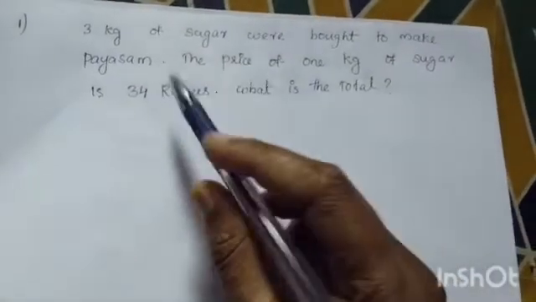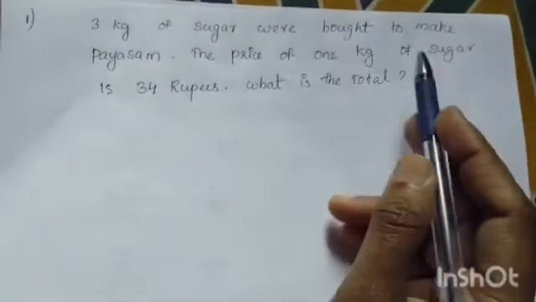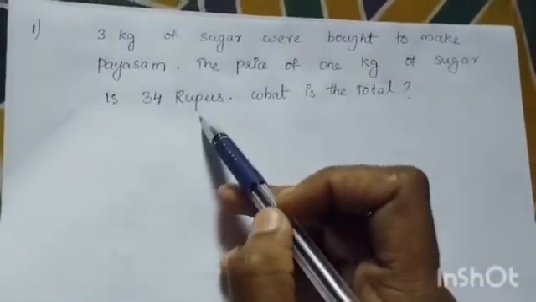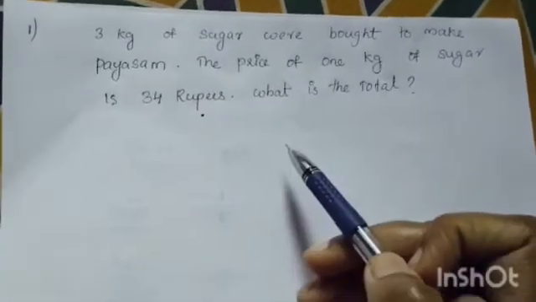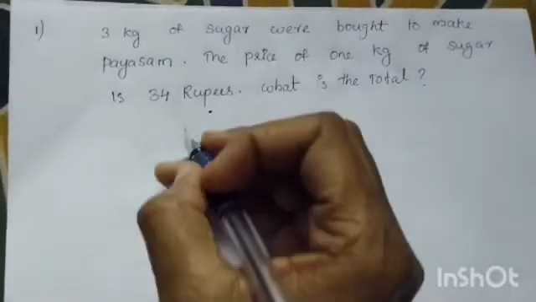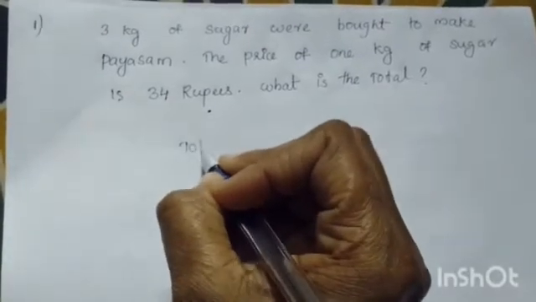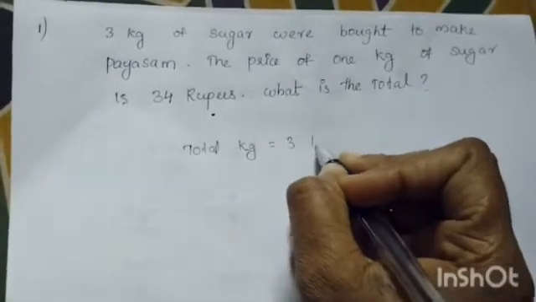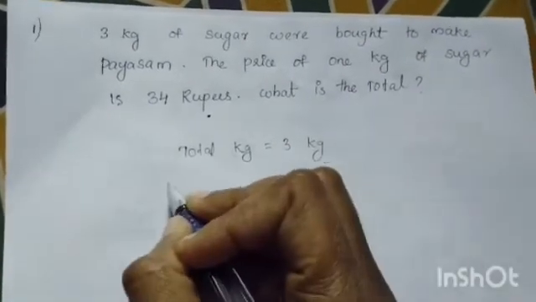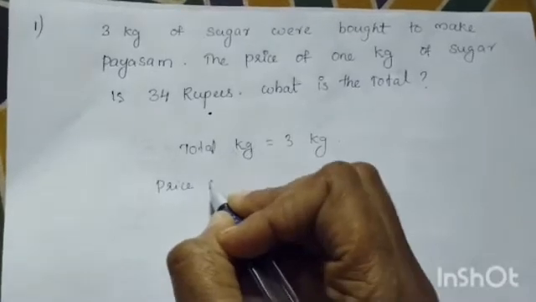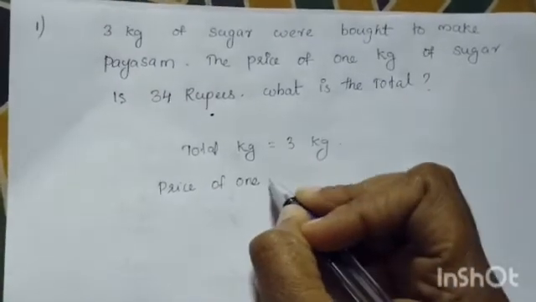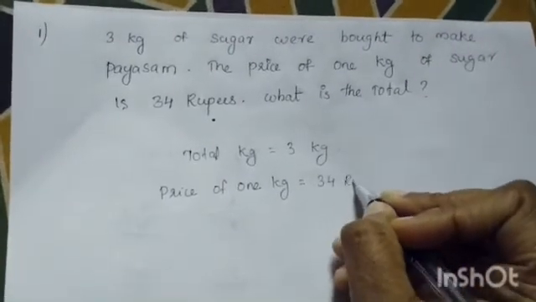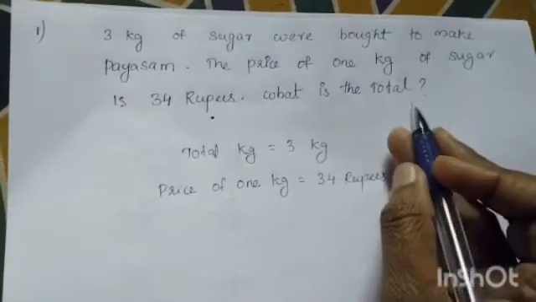This is the question. 3 kilogram of sugar were brought to make payasam. The price of 1 kilogram of sugar is 34 rupees. What is the total? We want to find out the total cost. So, total kilogram, kg means kilogram. It is 3 kilogram. Price of 1 kilogram is 34 rupees. Then we need to find out the total cost.